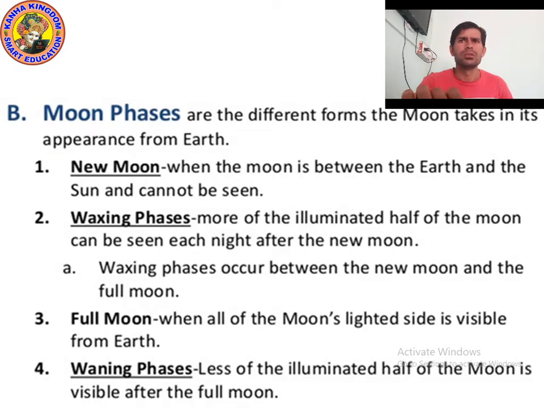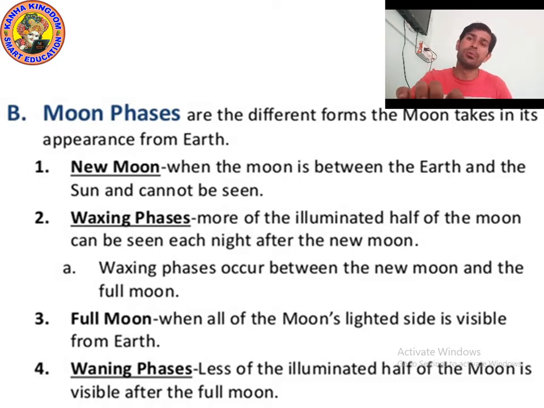Yes, so the more of the illuminated half of the moon can be seen each night after the new moon. Yes, that is actually waxing phases. So waxing phases occur between the new moon and full moon.